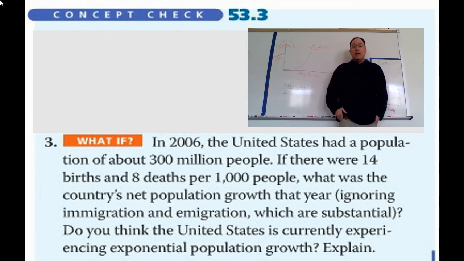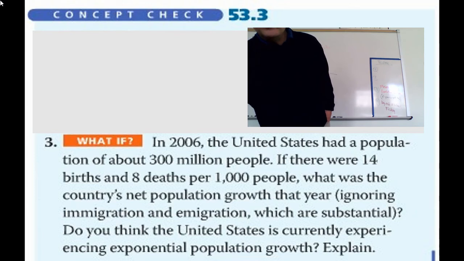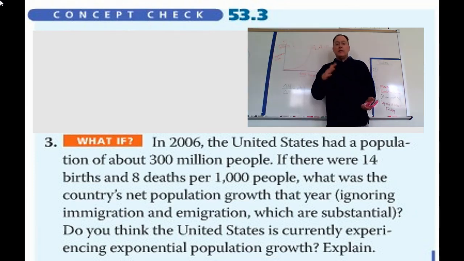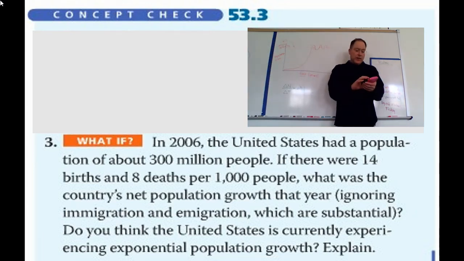So let's read this. This is a 53.3 concept check question number 3. It says in 2006, the U.S. had a population of about 300 million people. If there were 14 births and 8 deaths per 1,000 people, what was the country's net population growth that year? So if you do this math, if there's some births and some deaths, let's do that over 1,000. So let's do 14 over 1,000.